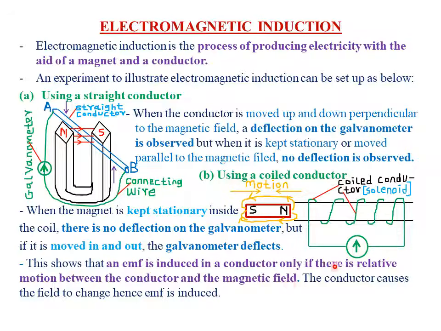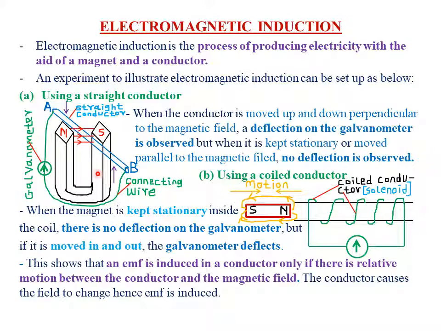And by relative motion, we mean that the movement has to be in such a way that the magnetic field lines meet the conductor strictly at an angle of 90, or at right angles, in order for maximum EMF or current to be induced. So the conductor cuts the field, hence an EMF or some current is induced. The key thing to note whenever you are handling a physics experiment is to know the expected observation and then the expected explanation.